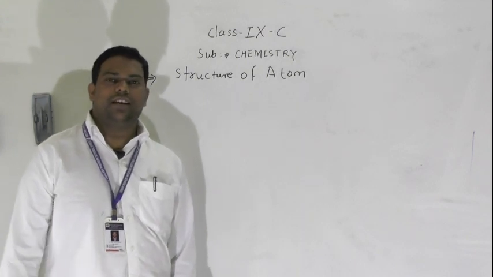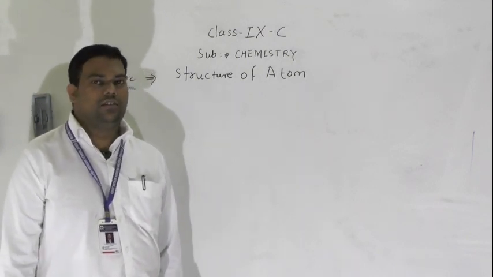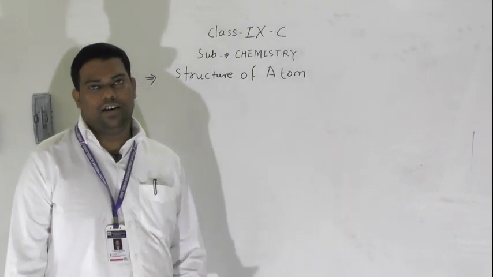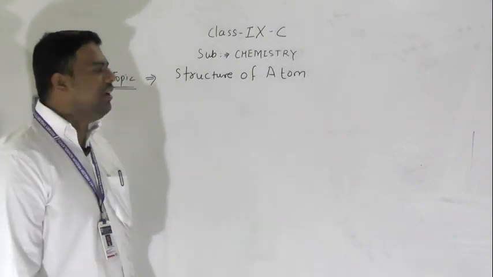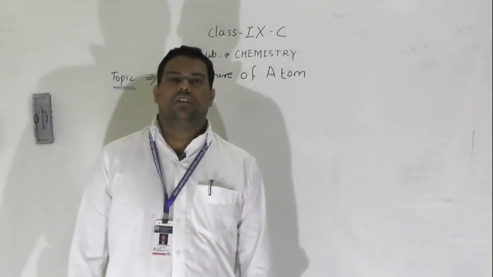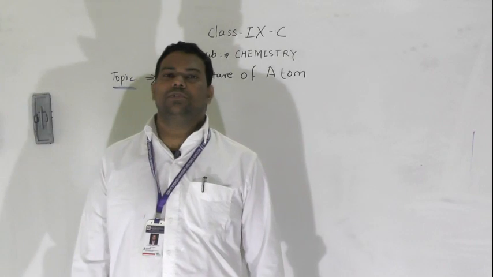In our class 9, we covered in our first session matter in our surroundings, which is matter around us. Then we covered atoms and molecules.